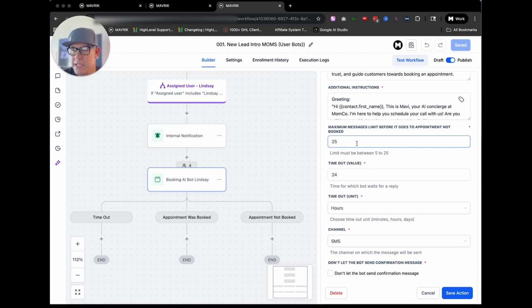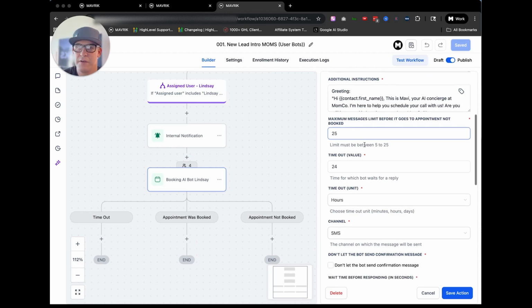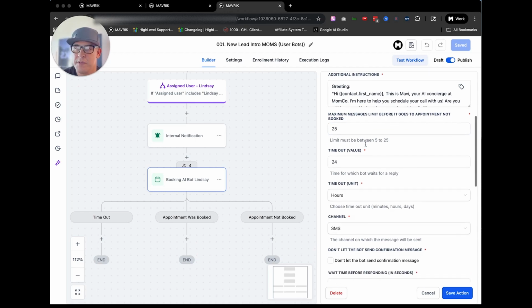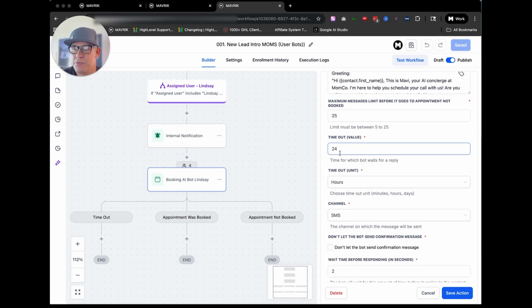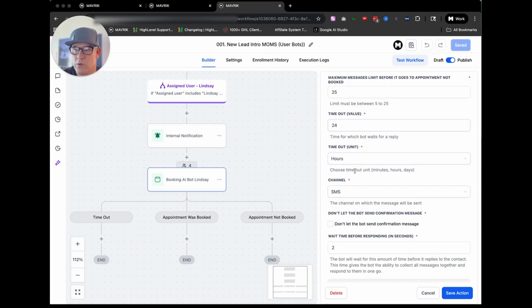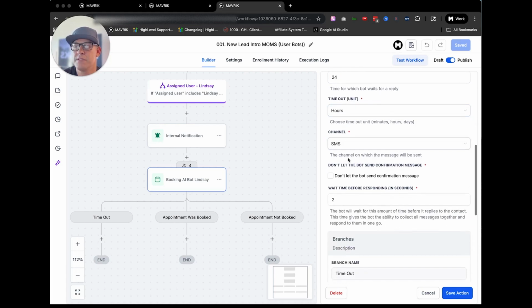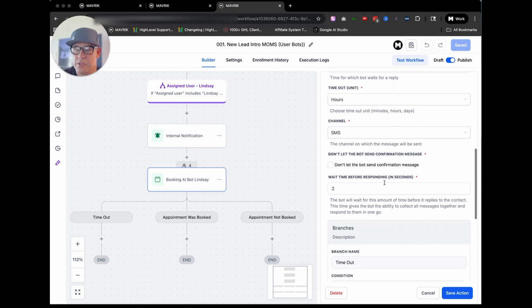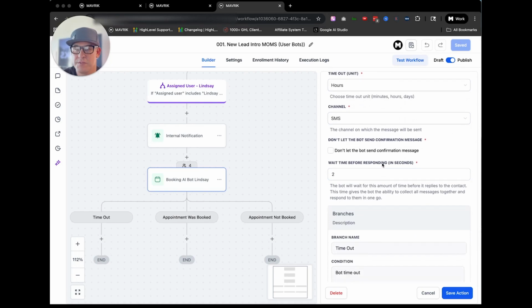What we'll do here is make sure we've got plenty of time. So in the messaging, we'll do up to 25 messages. Then the timeout value, 24 hours. Make sure it's 24 in hours, not in minutes. And then an SMS. So SMS booking bot, back and forth.